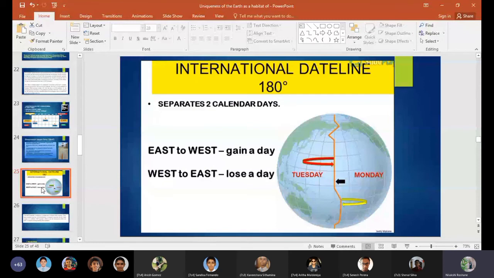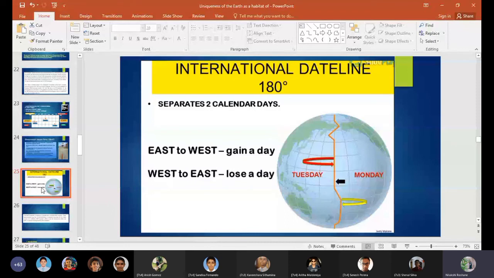If you travel from west to east, you will lose a day, and the day is shorter than 24 hours. That's why we say if you travel from east to west, you gain a day, and it's like time travel.